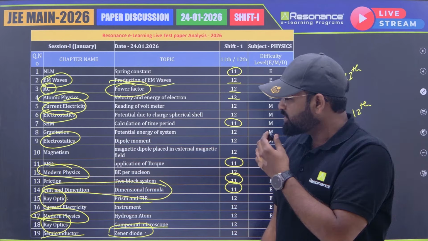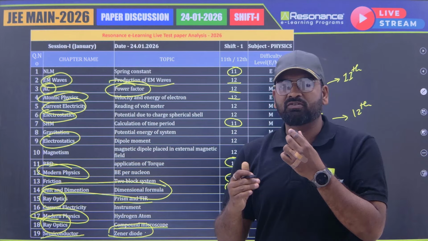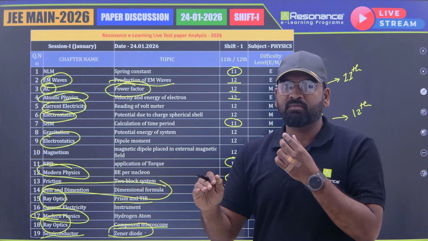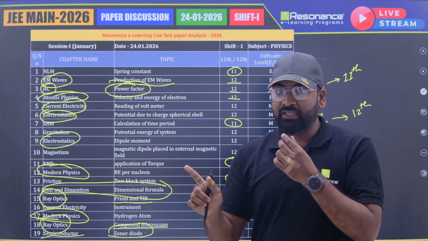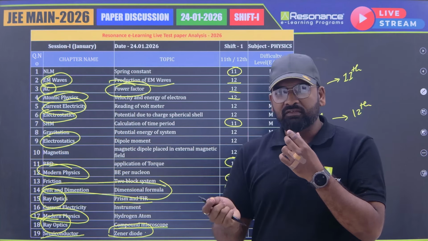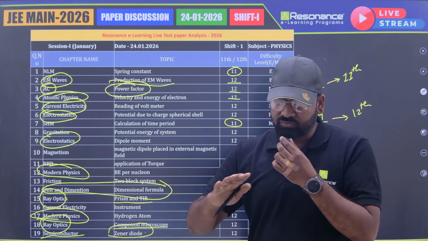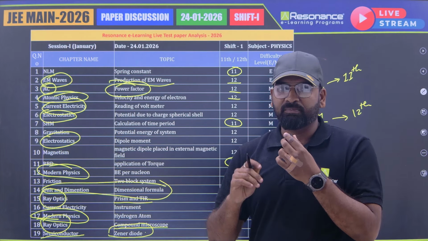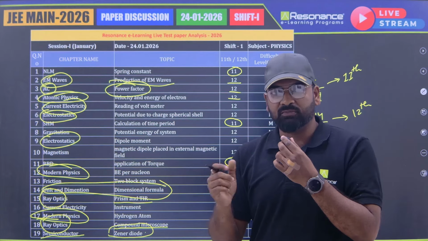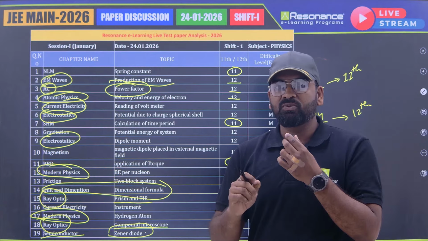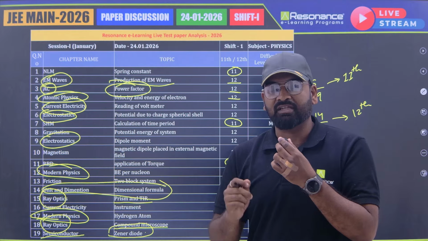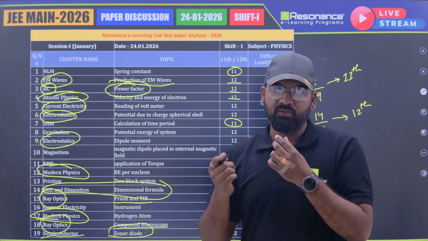So overall I would say they heavily tilt toward the end topics of 12th class, which are really simply formula based. So just revise them, do not leave them just because they are at the end of the syllabus. If you do this, my guarantee is you can easily crack up to 60 plus marks if you just see the formulas at the surface level. And if you're patient, and if you made short notes, if you did the preparation well for 2 years or maybe just one as a long term student, you can easily do 20 questions within 45 minutes and save time for other subjects like maths and chemistry. So there you go, that's regarding the physics analysis.